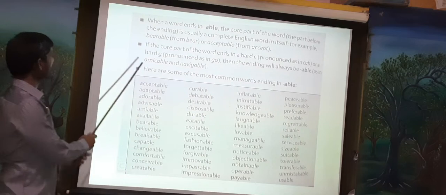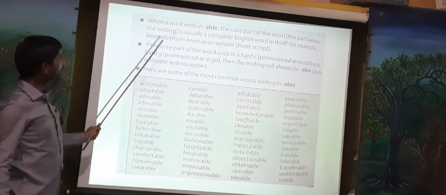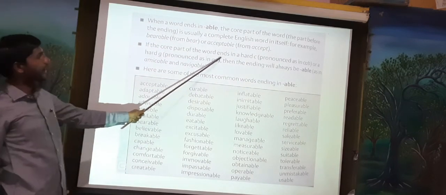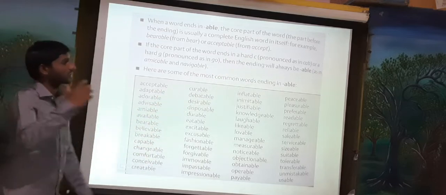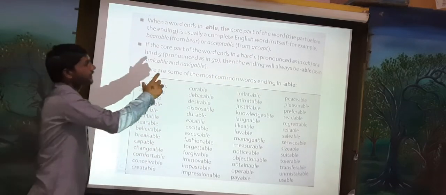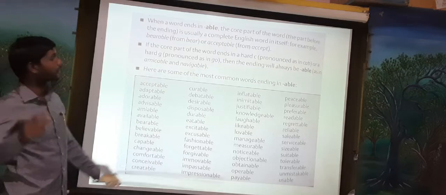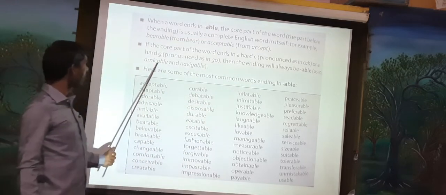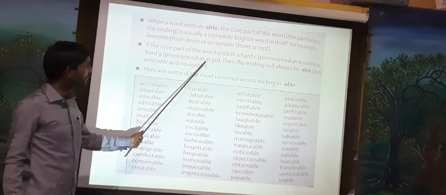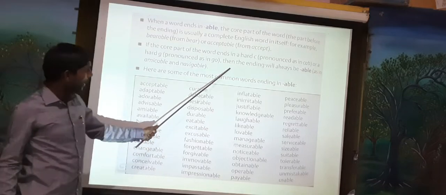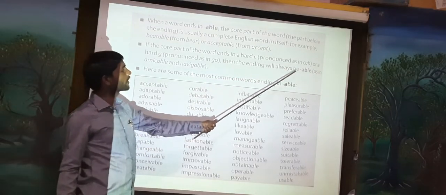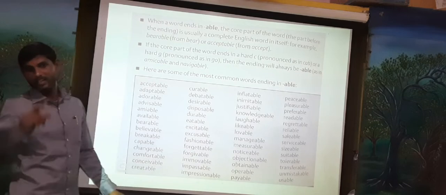The second point is that if the core part of the word ends in a hard C, pronounced as in cab, or a hard G, pronounced as in go, then the ending will always be able. Have you understood?